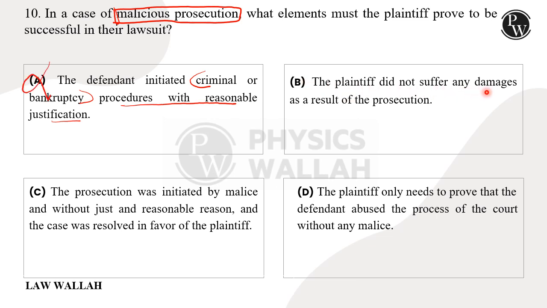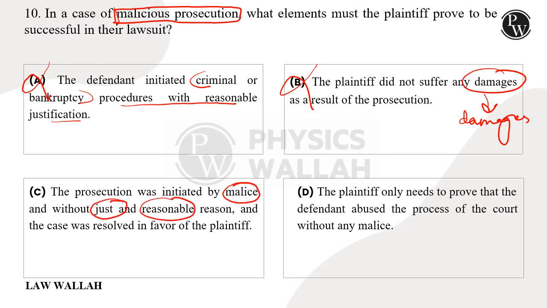B says the plaintiff did not suffer any damages as a result of prosecution. Suffering of damages is important for proving malicious prosecution, so this is saying the opposite of what is true. So this is again a wrong option. C says the prosecution was initiated by malice. मैलिस था उस प्रोसिक्यूशन में, without just and reasonable reasons it was initiated, and it was resolved in the favor of the plaintiff. This is stating all the three requirements which are necessary for malicious prosecution. So this is the right option.